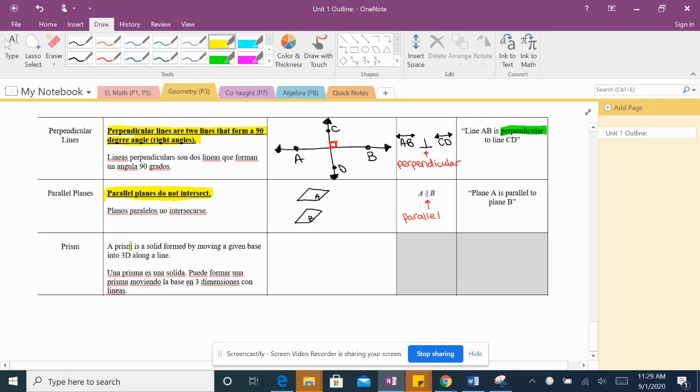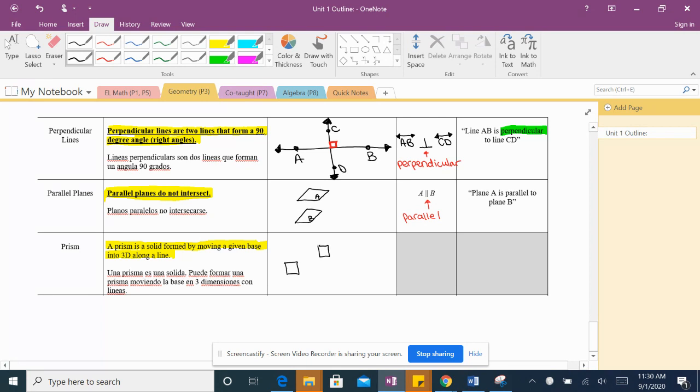And we have prism. A prism is a solid formed by moving a given base into 3D along a line. Un prisma es un sólido. Puede formar un prisma moviendo la base en 3 dimensiones con líneas. For example, if I have a square, por ejemplo, si tengo un cuadrado, I can draw another square.